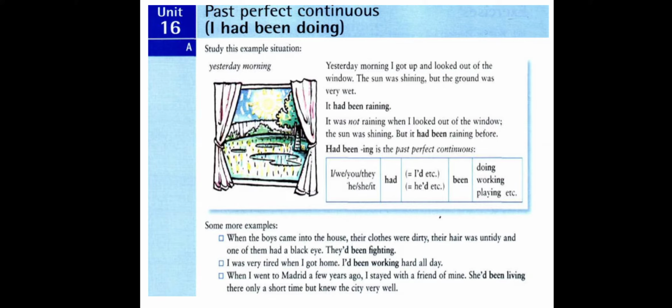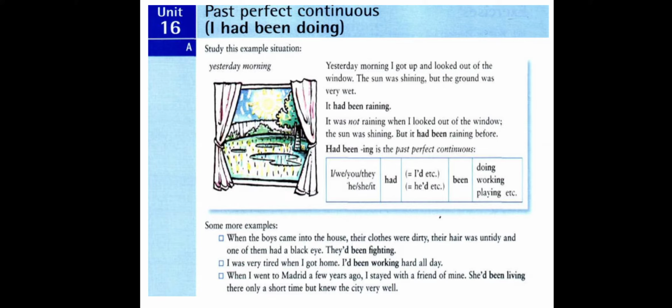We speak about an end point that is preceded by the action, and the action continued before that point of time, and that point of time is in the past, and the beginning of the action is in the past. So the action extended from a past point to another past point. So when we speak about it, we use a past perfect continuous.